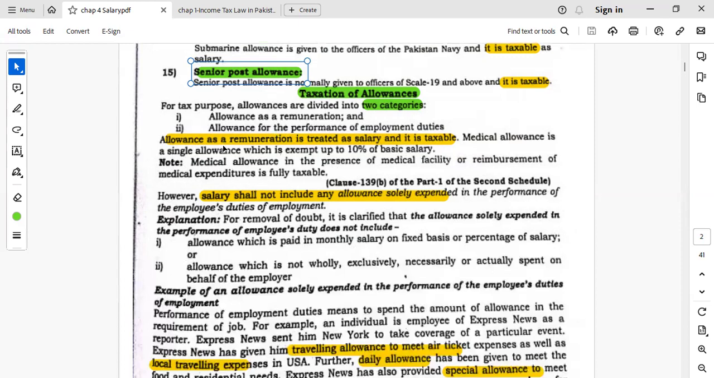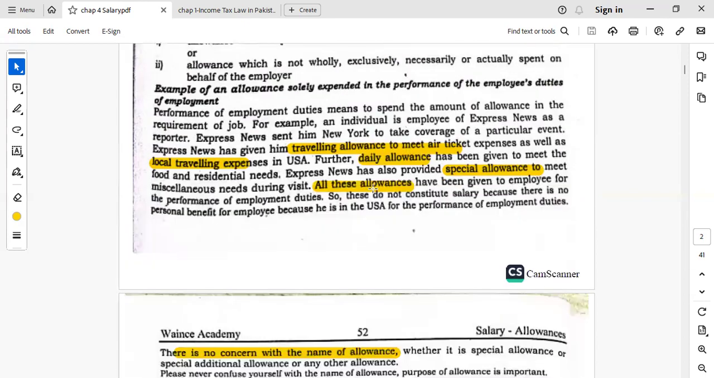Remember, allowances are given as part of the remuneration. They are treated as taxable as narrated above. And there are some benefits given to the employees other than the salary in the extension of their duties, right? So they are treated differently.